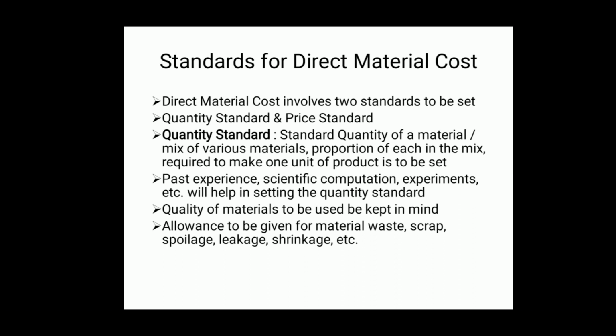When two or more materials are being used, a mix of materials, standard for various materials should be fixed. Similarly, proportion of each material in the mix should also be decided in advance. So, standard quantity is to be fixed for each and every material used for our production. So, that is quantity standard.